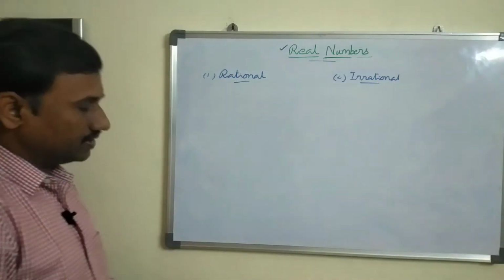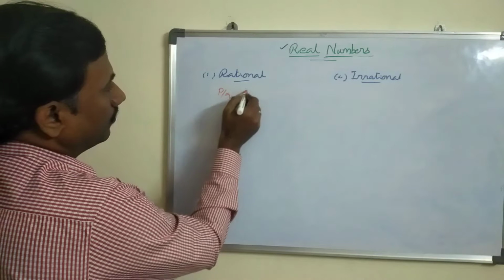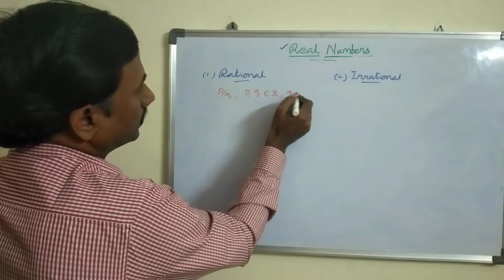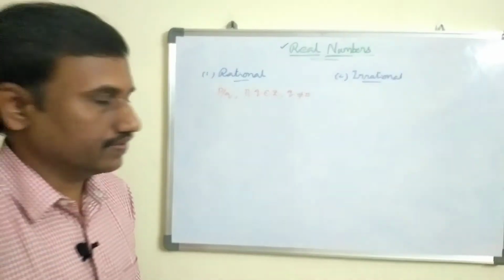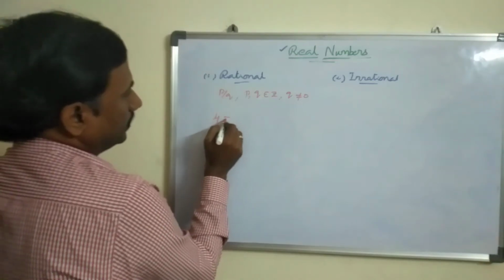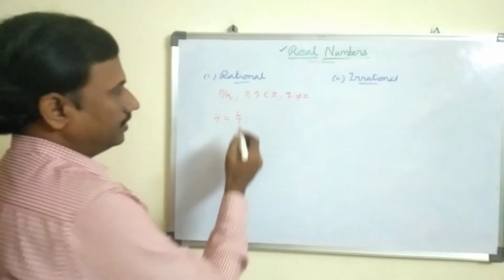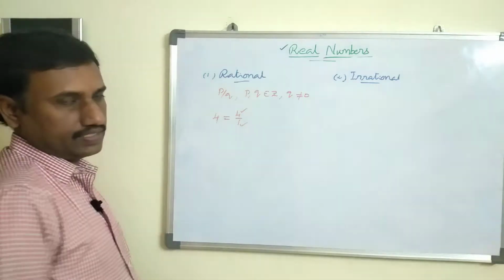What are rational numbers? The numbers which can be expressed in the form p by q, where p, q belong to Z and q is not equal to 0. That means the denominator should not be equal to 0. For example, I am taking a natural number 4. Can I write 4 as 4 by 1? Yes, we can write. Then it is in p by q form. At the same time, 4 and 1 belong to integers.